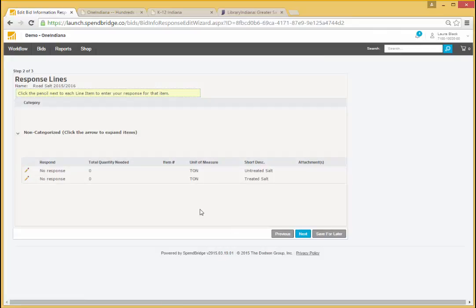On Step 2, I can review the items that are included in this demand aggregation event. In this case, the event is asking for my demand for both treated road salt and untreated road salt. I should review the item unit of measure and the description of the item to make sure I'm responding to the correct item. When I'm ready to respond, I'll click the pencil next to the line item that I want to provide my demand information about.